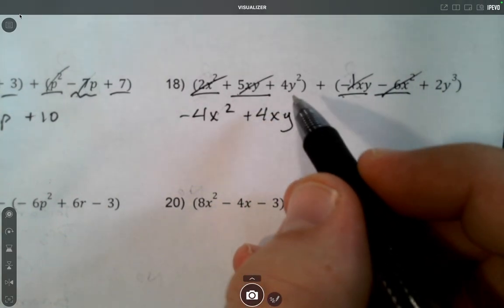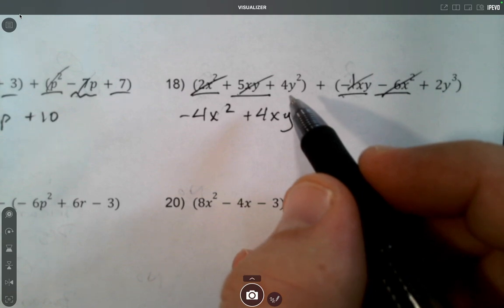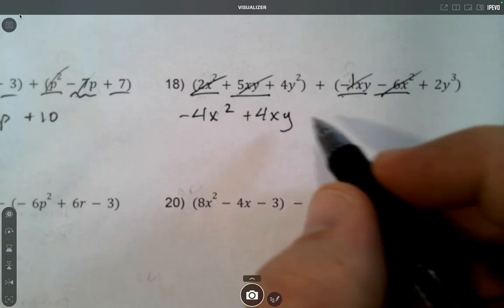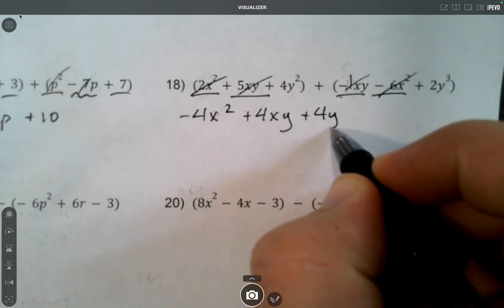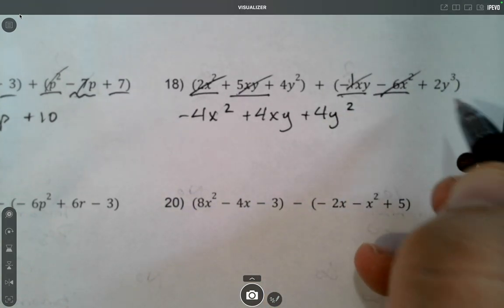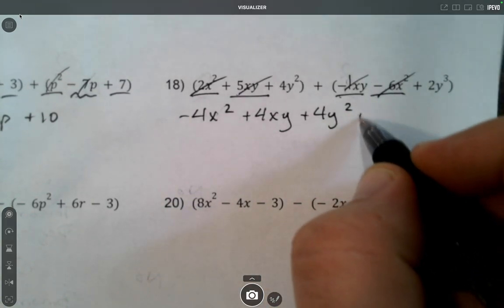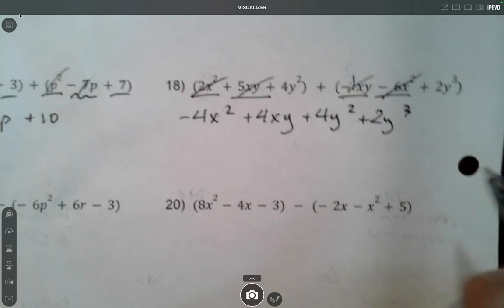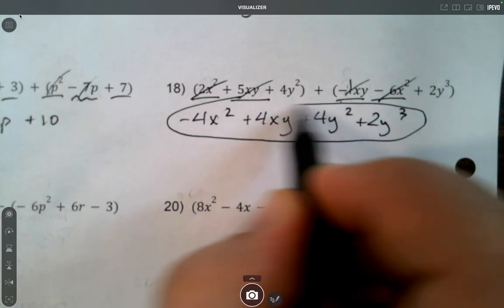And then this is the only term with y squared. So I'll say plus 4y squared. Now this is the only term with 2y cubed, so I'll just say plus 2y cubed.